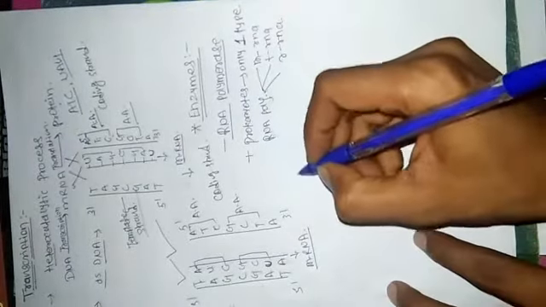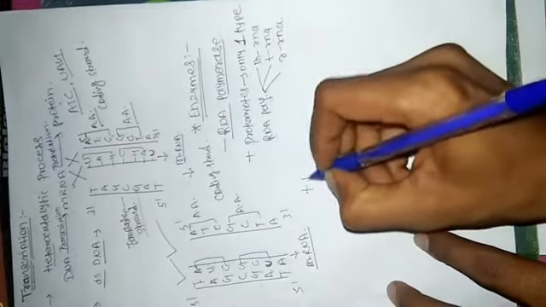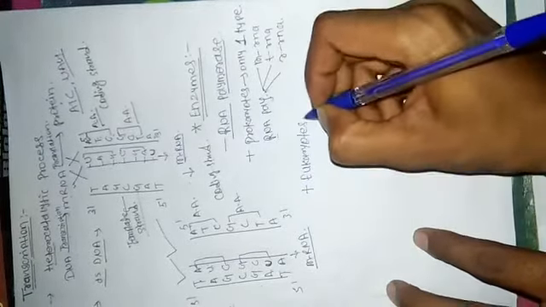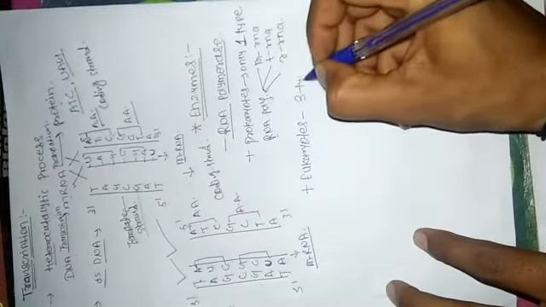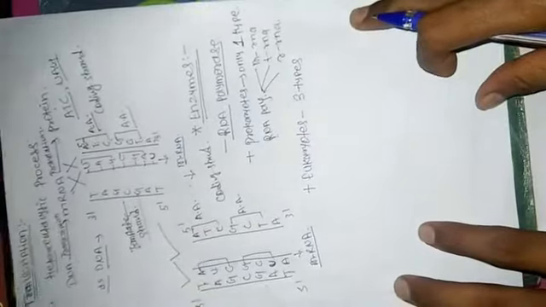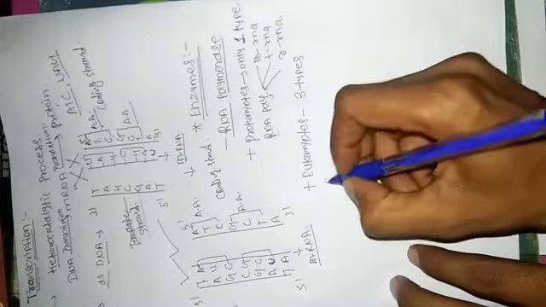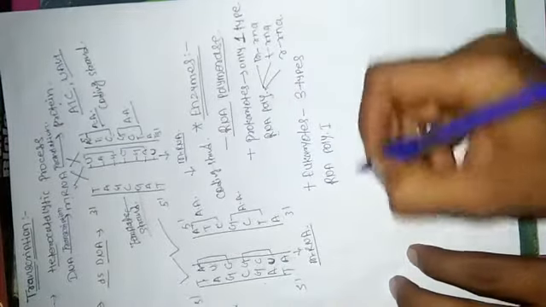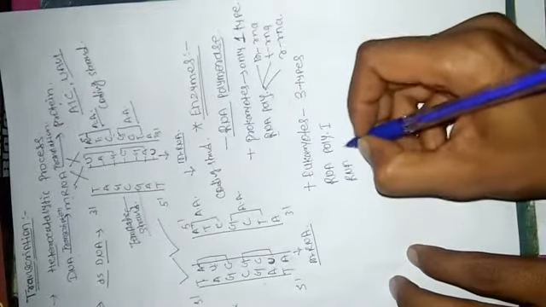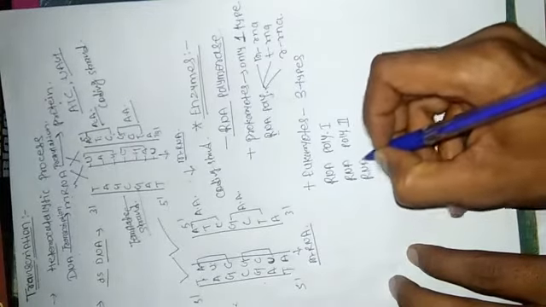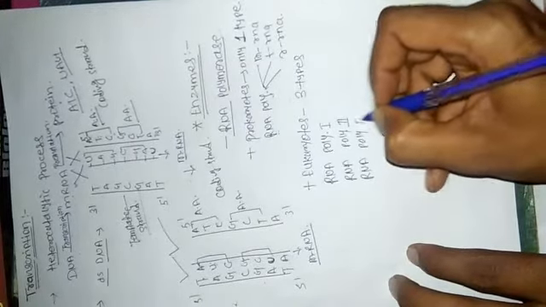But in the eukaryotes, there are three types of enzymes for three different RNAs. These three enzymes are RNA polymerase 1, RNA polymerase 2, and RNA polymerase 3.